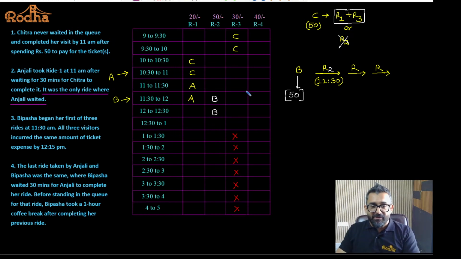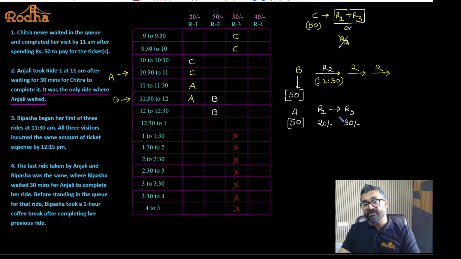Okay. Now Anjali is supposed to spend what amount? 50 rupees by that time already. Anjali has already taken which ride? Ride 1. After ride 1, because ride 1 will be over by 12, she has to take ride 3 immediately to make 50 rupees. Ride 1 costs 20 rupees, ride 3 will cost 30 rupees. Total amount spent by all 3 is 50 rupees by 12:15. So 20 and 30 will make it 50 rupees.